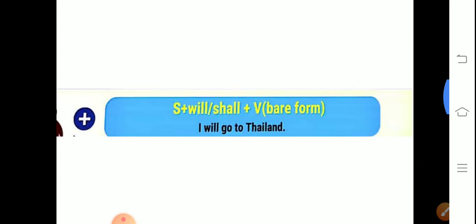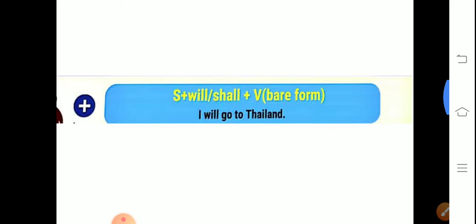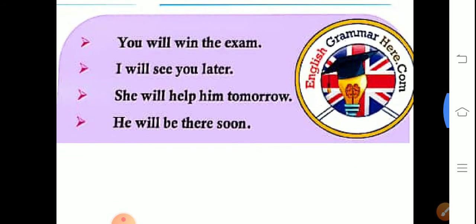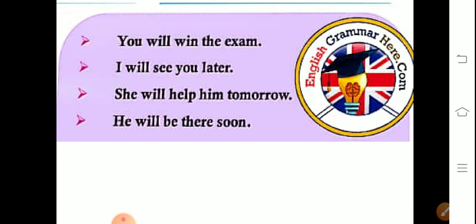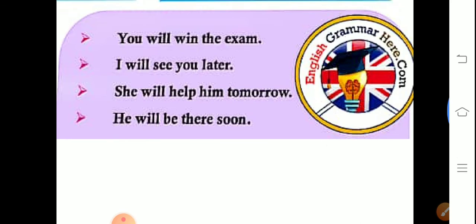So first of all, subject, after that will, after that verb first form, after that Thailand is the object. Clear? So we will see some examples. Suppose, you will win the exam. So you is what? You is the subject, will is the helping verb, win is the verb's first form, the exam is the object. Clear?